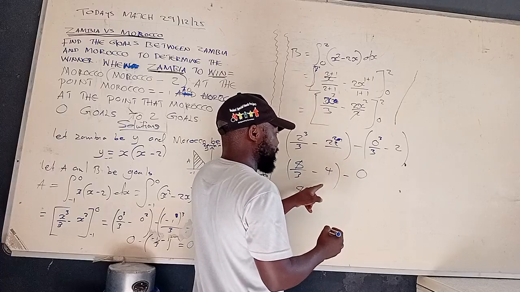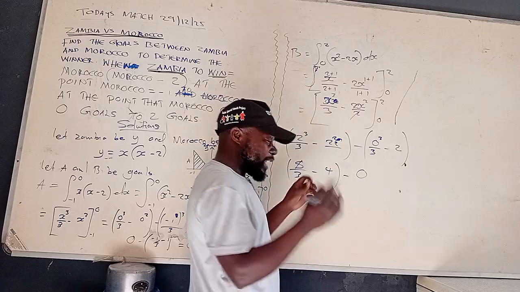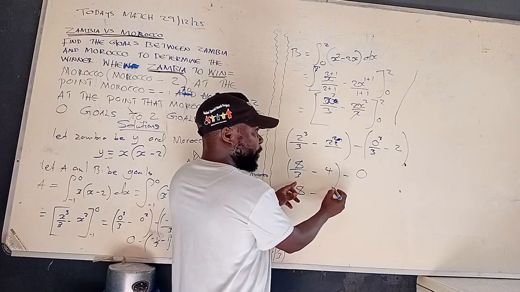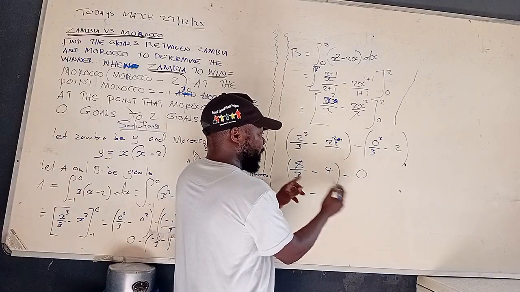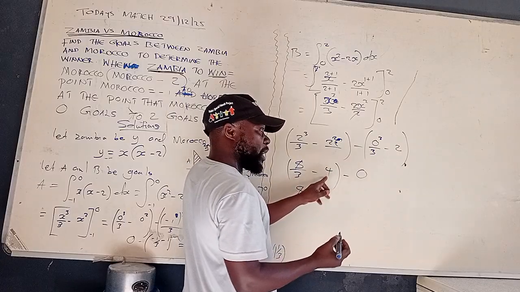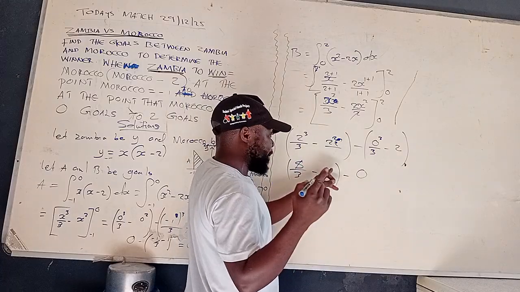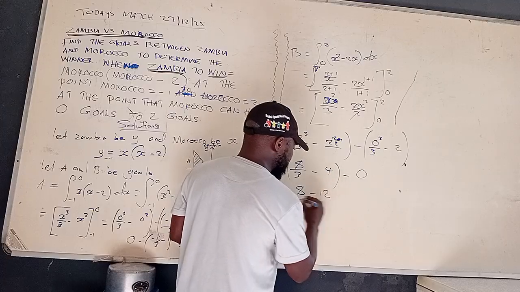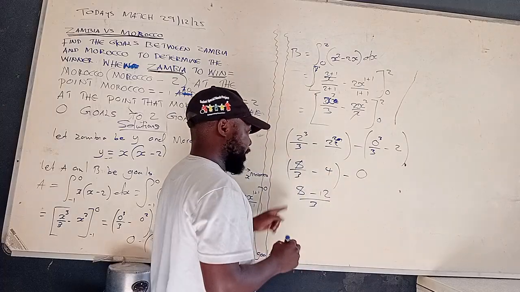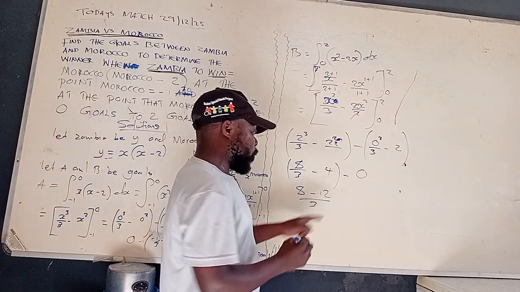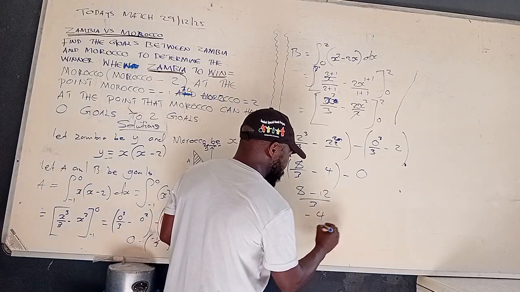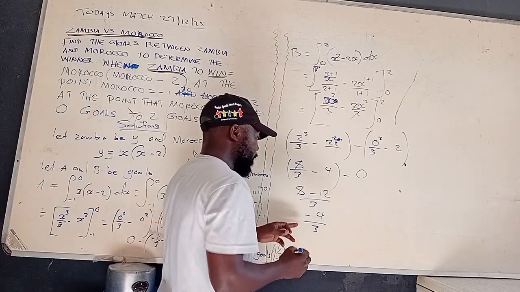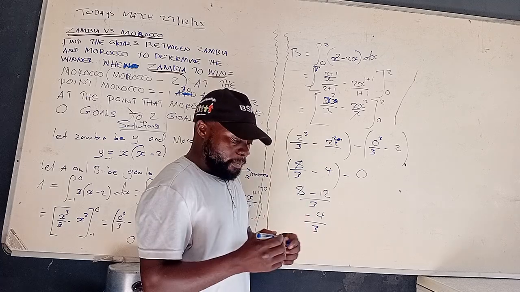How many times can 1 go in? Remember, imagine that there's a denominator here which is 3, the common denominator. Then how many times can 1 go into 3? That is 3. 3 times 4, 12. So we have 12 over 3. Alright. So we can subtract 8 minus 12. That will give us negative 4 over 3.